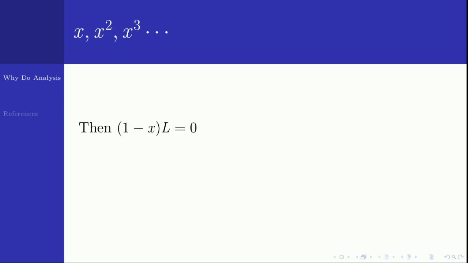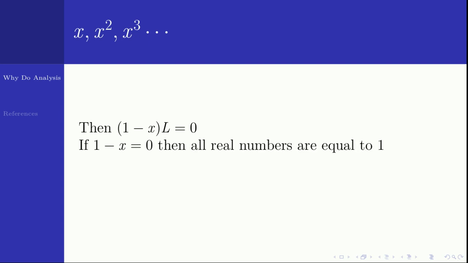Do you find any problem here? Let us go one more step. This happens in two ways. Either 1 minus x equal to 0. If 1 minus x equal to 0, then what happens? Then x will be 1. That means all real numbers are equal to 1, because you start with some real number and you proved that the real number is 1.